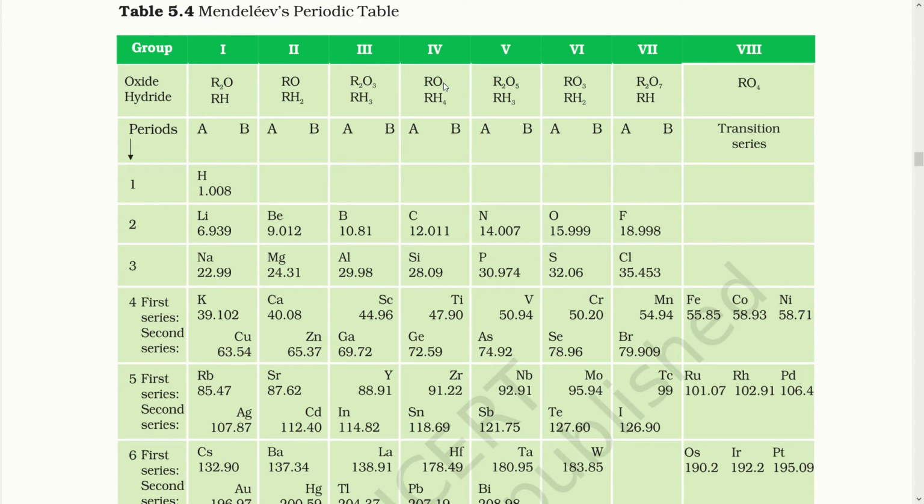The first one was hydrogen and the second one was oxygen. He thought of reacting the elements with hydrogen and oxygen for two reasons. The first was that they were very reactive, and the second, they were found readily and formed compounds with most of the elements. This helped him understand the chemical properties of all the reacting elements, and later on, in order to simplify the process, he wrote all the physical and chemical properties of each element on 63 different cards.